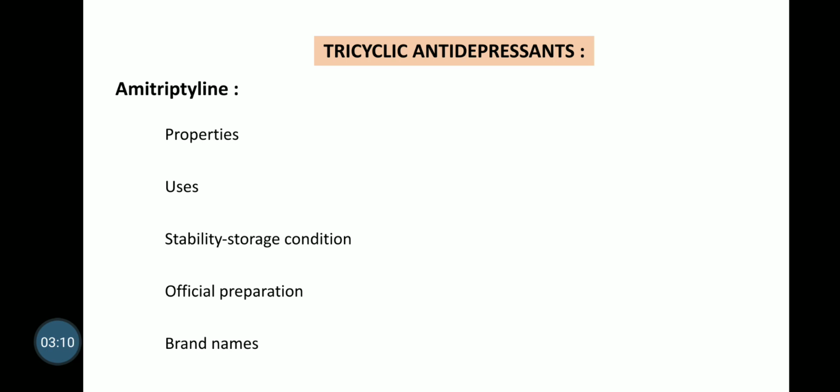Uses: it is used in treatment of endogenous depression, anxiety disorders, nocturnal enuresis, that is loss of bladder control, chronic tension, headache and chronic pain. Official preparation: amitriptyline tablet IP, BP, amitriptyline injection BP. Brand names: Amitone, Lenitazole, Elivel.